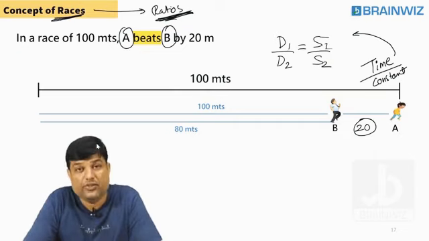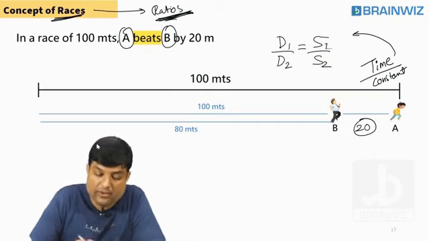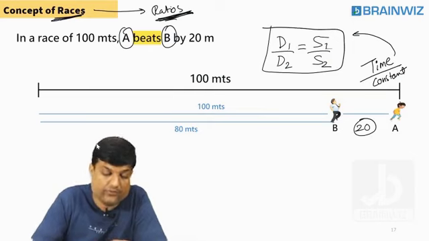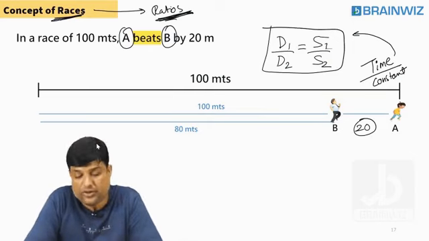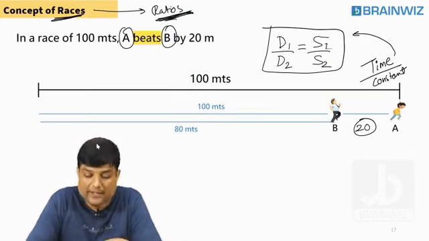Races means ratios. This you should never forget. Yes or no? D1 by D2 is equal to S1 by S2. Following, everybody? Chaliye, let's move forward, everybody. Now in this question, everybody.